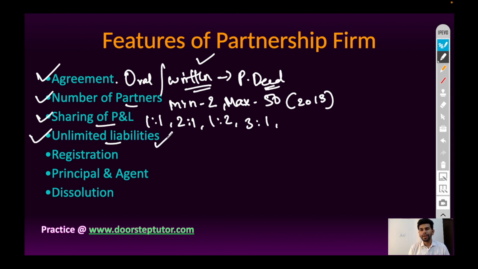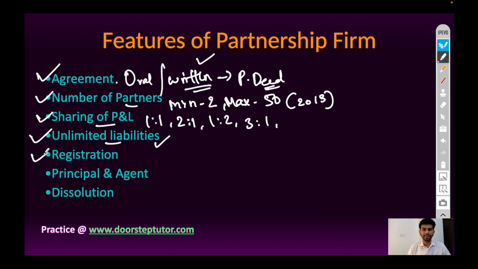It means if the assets of partnership business are insufficient to pay off the liabilities, then each and every partner has to sell personal property and pay off the liabilities. And if any one of the partners becomes insolvent, then the remaining solvent partners will become liable. So the liabilities of each partner is unlimited.